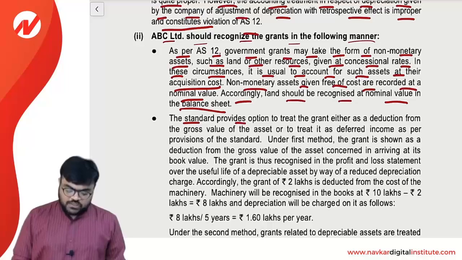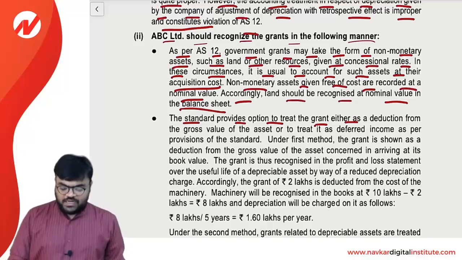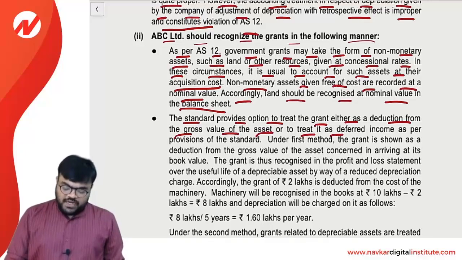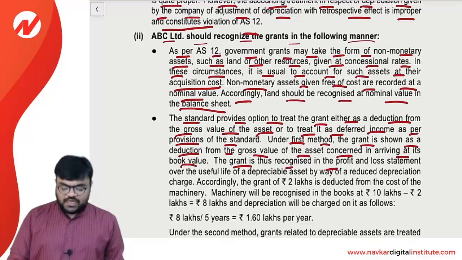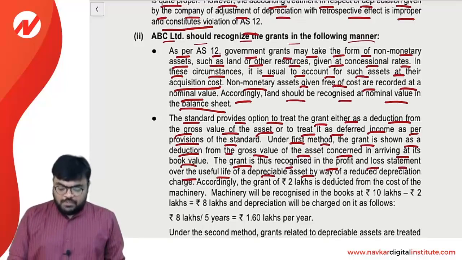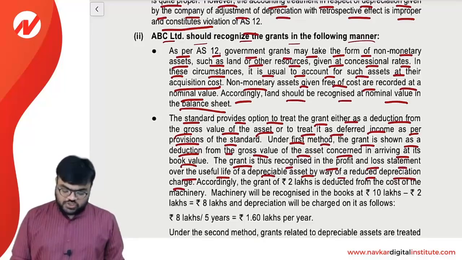The standard provides the option to treat the grant either as a deduction from the gross value of the asset or to treat it as deferred income as per the provisions of the standard. Under the first method, the grant is shown as a deduction from the gross value of the asset concerned in arriving at its book value. The grant is thus recognized in the profit and loss statement over the useful life of the depreciable asset by way of a reduced depreciation charge. Accordingly, the grant of rupees 2 lakh is deducted from the cost of machinery.